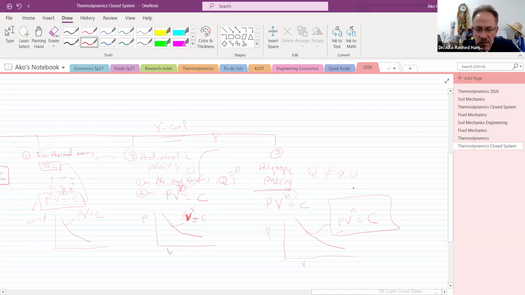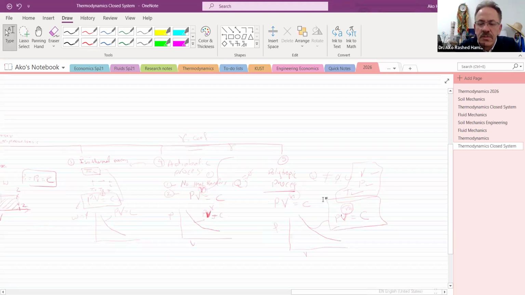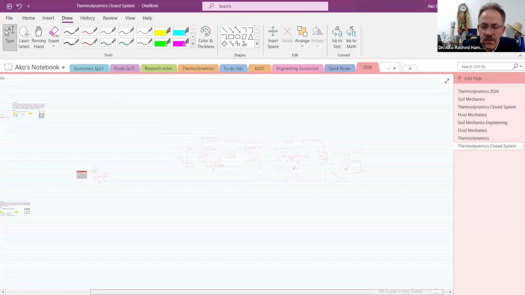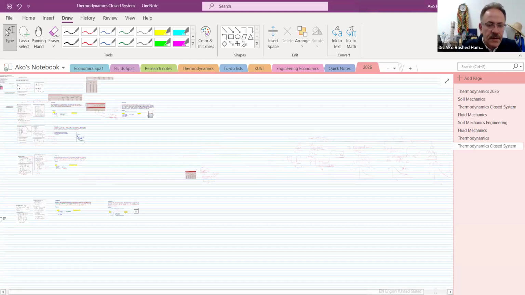So there will be change in temperature, pressure, and volume. Those will vary from state to state, and they follow a rule, which is PV^N is constant. That's called polytropic.